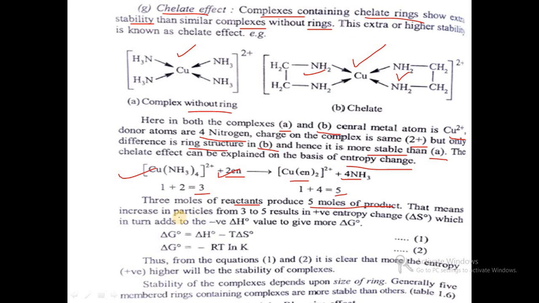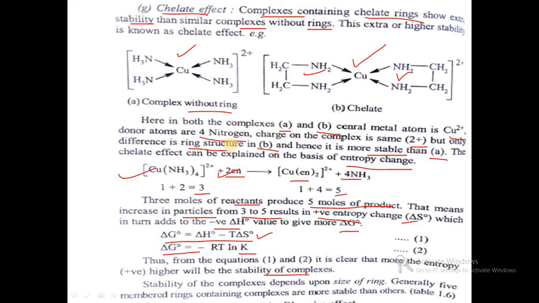That means an increase in particles from 3 to 5 results in a positive entropy change, delta S, which in turn adds to the negative delta H value, which gives a more negative delta G naught. So delta G naught is equal to delta H naught minus T delta S naught, or delta G naught is equal to minus RT log K. Thus from equations 1 and 2 it is clear that the more positive the entropy, the higher will be the stability of the complex. So as rings increase, stability increases.